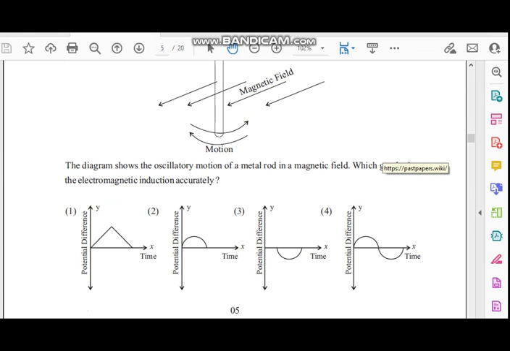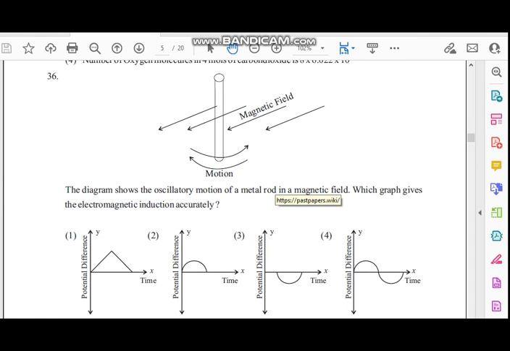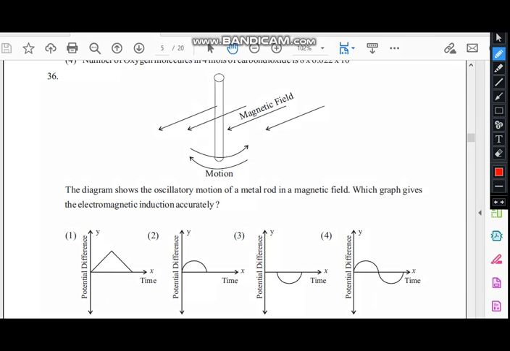Next we are going for the 36th. The diagram shows the oscillatory motion of a metal rod in a magnetic field. Which graph gives the electromagnetic induction correctly? If you take motion in a magnetic field, it will result in a current. A moving conductor in a magnetic field will generate current, and that current will be alternating current. So the fourth one is the answer, alternating current. So you know this is the pattern of an alternating current.